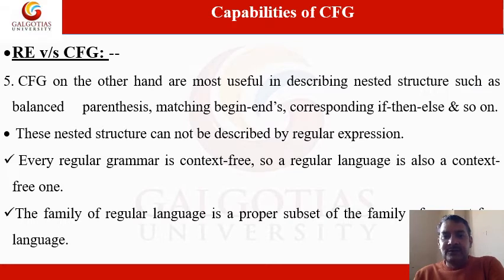These are the two main points you can read from here. Every regular grammar is context free. In the recapitulation or prerequisites, I have already mentioned the Chomsky hierarchy series of grammar. In the Chomsky hierarchy, you know very well that if a grammar is type 1, then automatically it will be type 2 and type 3. If your given grammar is type 2, then by default it will be type 3 also. If your grammar is type 0, then type 1, type 2 and type 3 grammars are also within that.